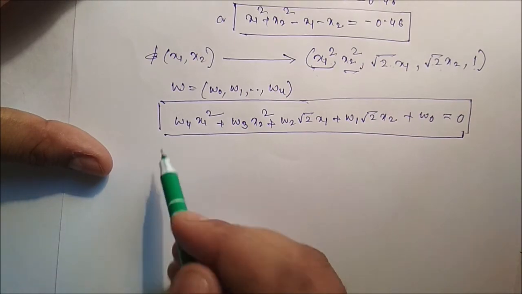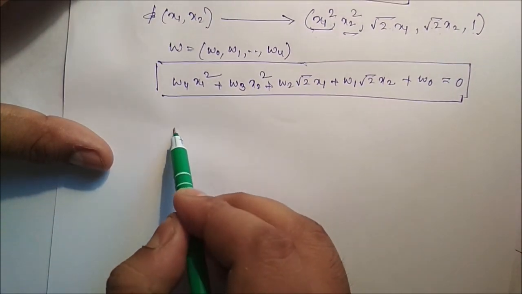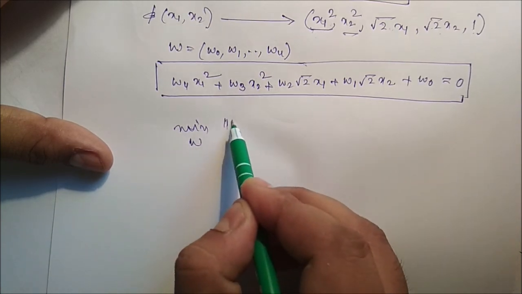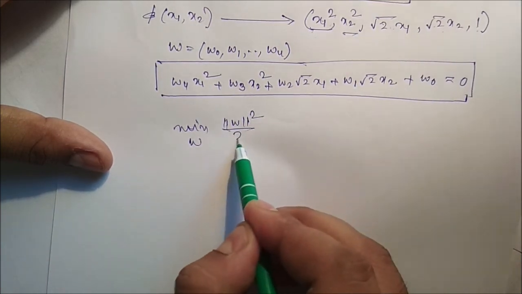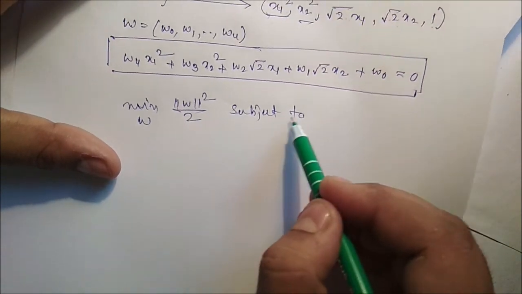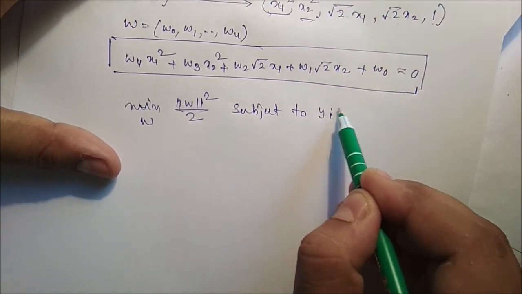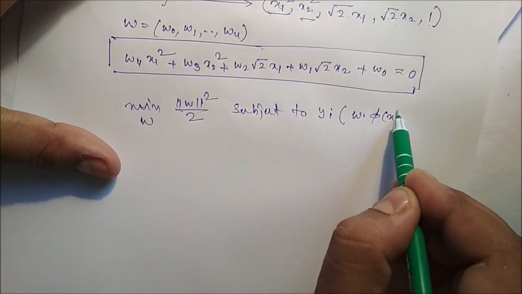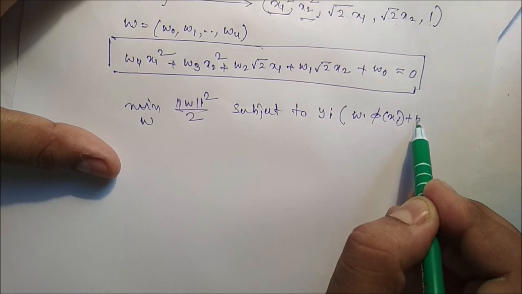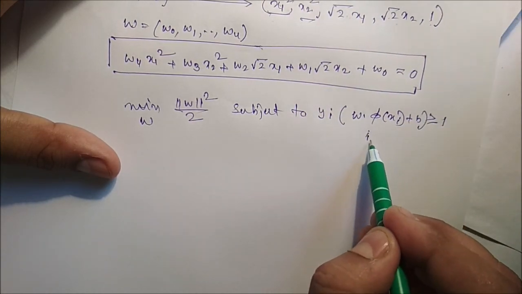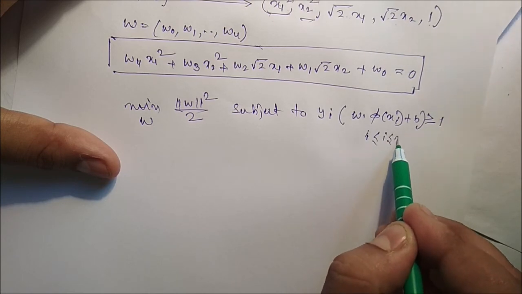Now the objective function will be to minimize the norm of w square by 2, subject to yi times (w phi of x, the transformed data, plus b) greater than or equal to 1, for all i between 1 to n, the number of data.